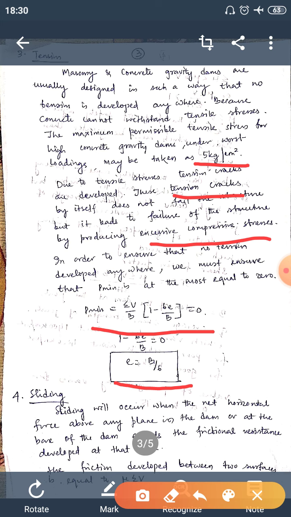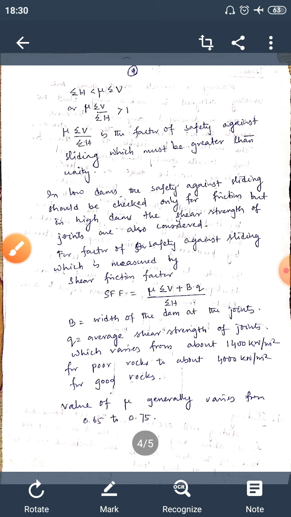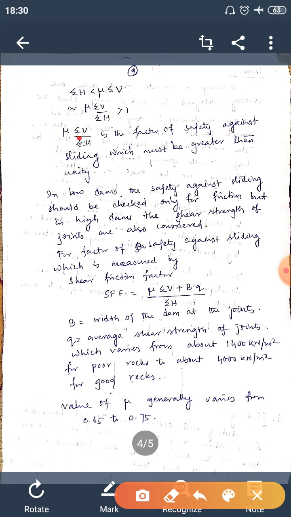And the last cause of failure is the sliding failure or the shear failure, which will occur when the net horizontal force above any plane in the dam or at the base of the dam exceeds the frictional resistance developed at that level. The frictional resistance developed between two surfaces is equal to mu into summation of vertical forces, where mu is the coefficient of friction. It should be that sigma H is less than or equal to mu sigma V, or mu sigma V by sigma H should be greater than 1. Mu sigma V by sigma H is the factor of safety against sliding, which should be greater than unity.